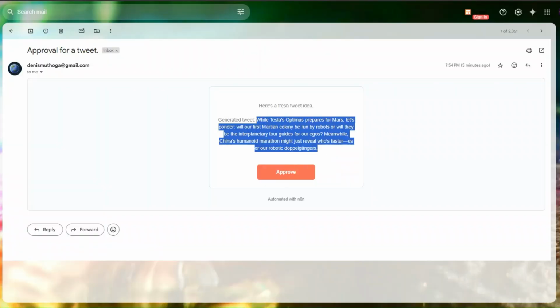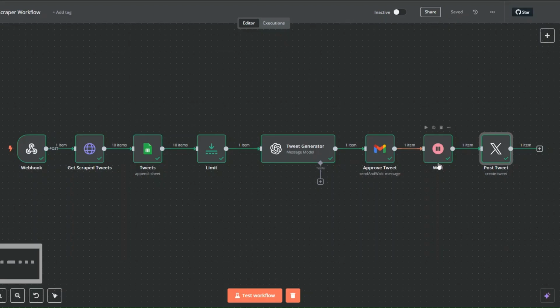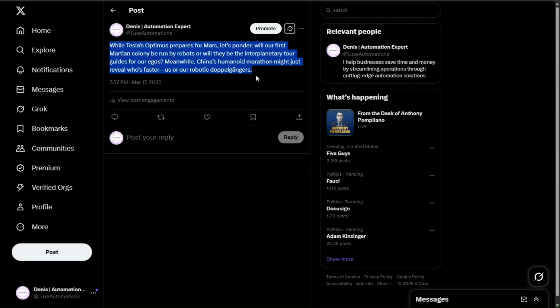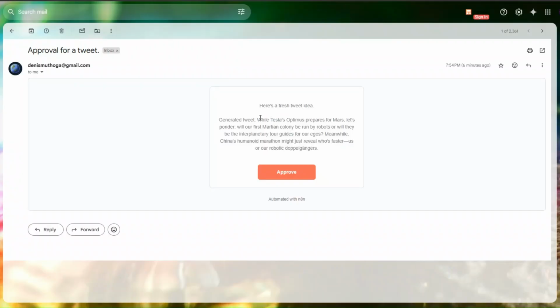Then we're hitting approve to approve the tweet. And then after approving the tweet, we're waiting a few seconds and posting the tweet to our page. And this is the tweet that we posted to our page that we approved on our email.